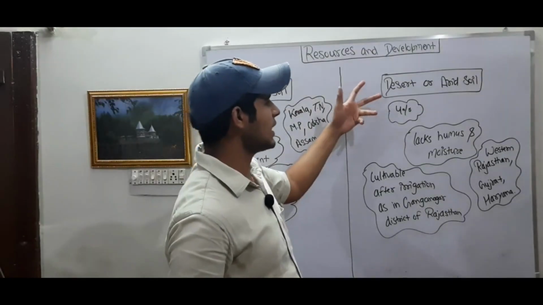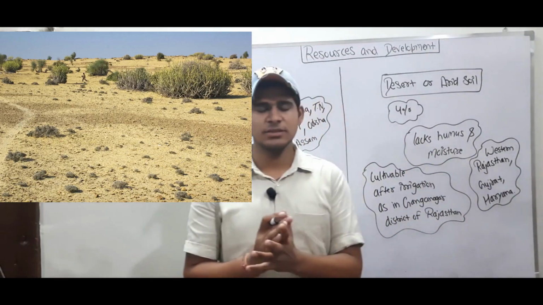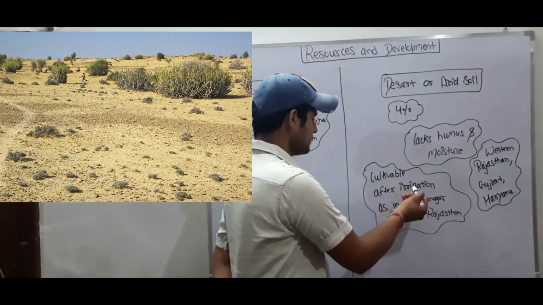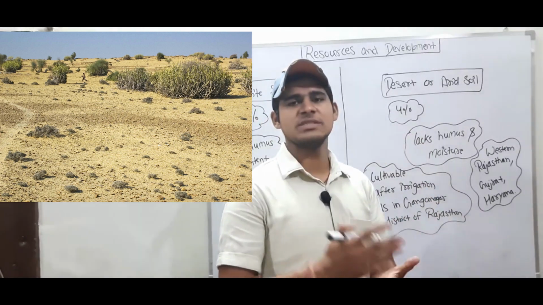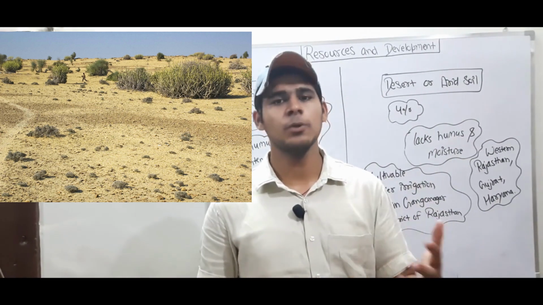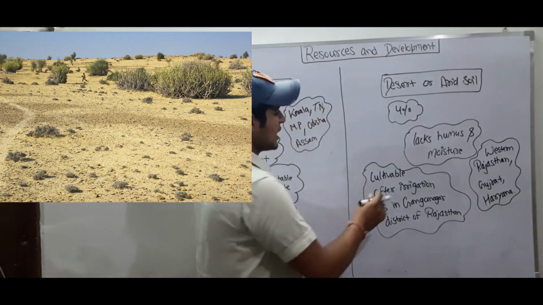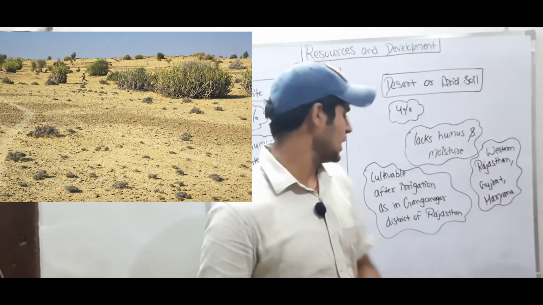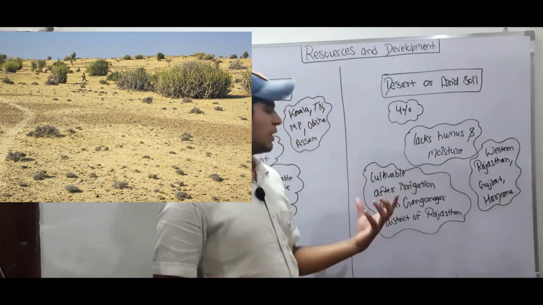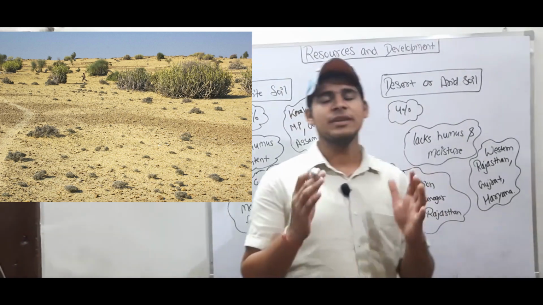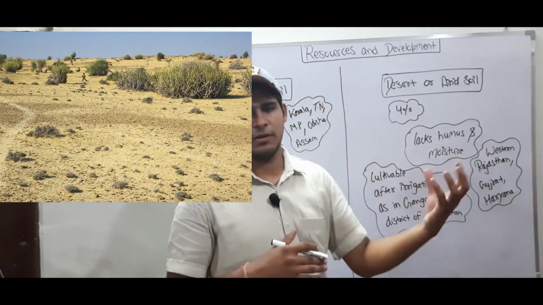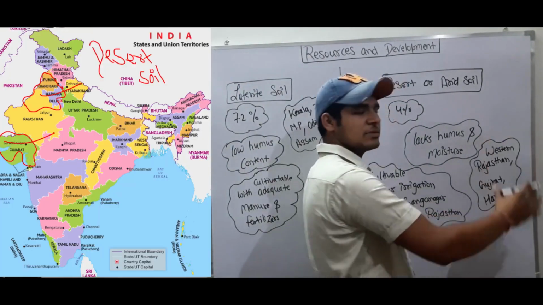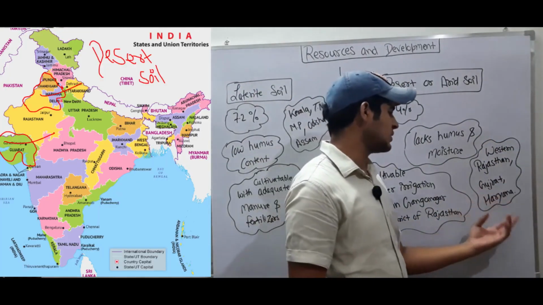Now coming to desert and arid soil. The desert and arid soil mainly covers 4% of geographical area of the country. It lacks humus and moisture which makes the soil less fertile as compared to other soils. It is cultivatable only after proper irrigation is in the field. We can see the example of Ganganagar district of Rajasthan where this type of soil is cultivatable due to proper irrigation system. The soil is mainly found in western parts of Rajasthan, Gujarat and Haryana.